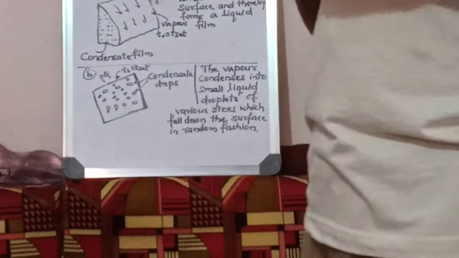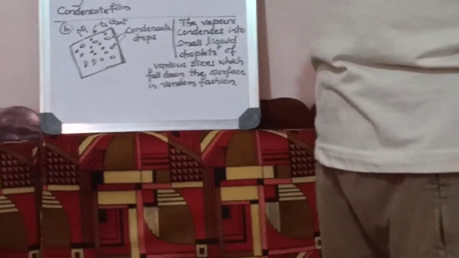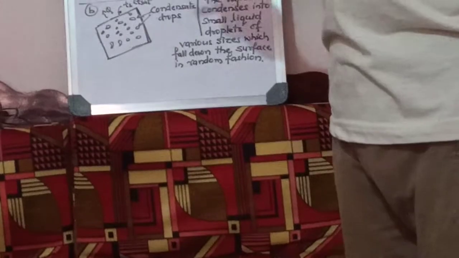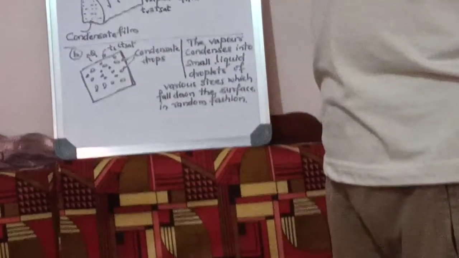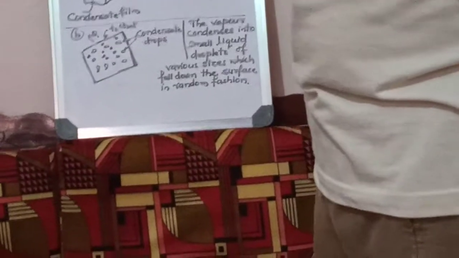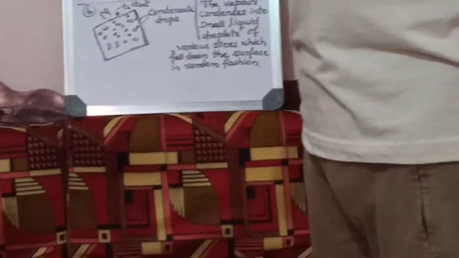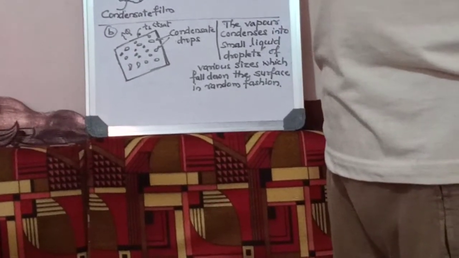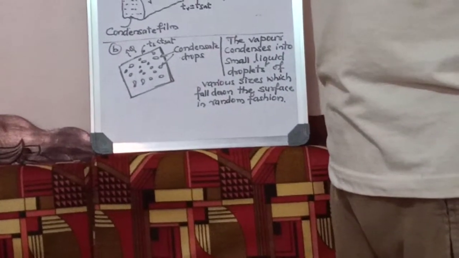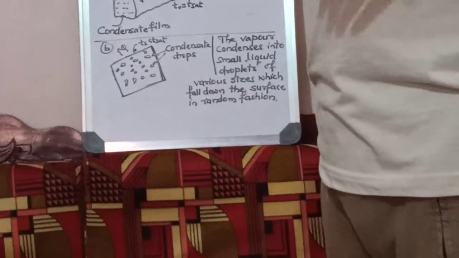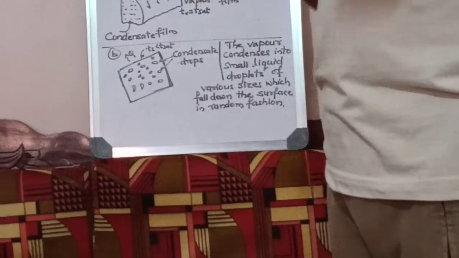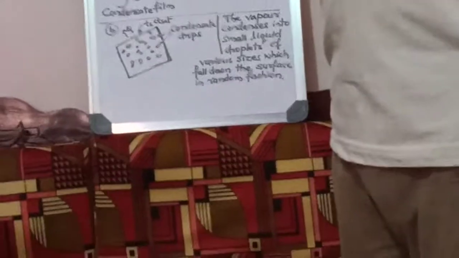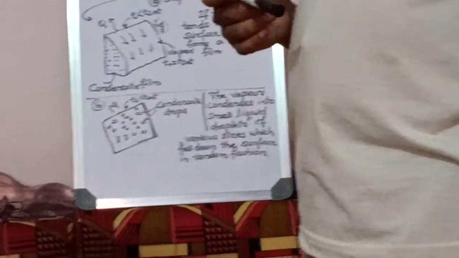Academically, film-wise condensation and dropwise condensation are different, but we have to see that film-wise condensation is practically more applicable. Where can we use it? In a thermal power plant, there is a condenser: the steam coming out of the turbine condenses in the condenser. Organic liquid or organic vapor in any chemical industry is converted into liquid. In the sugarcane industry or any other industry, when vapors are to be converted into liquid, we go for the condensation process. And here in the given problem, various surfaces will be given.